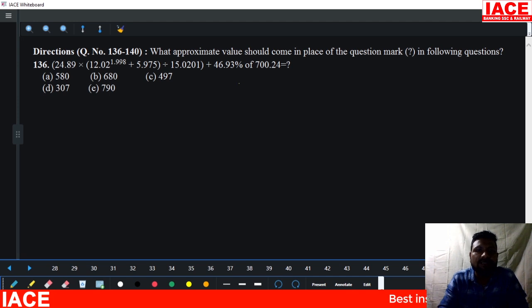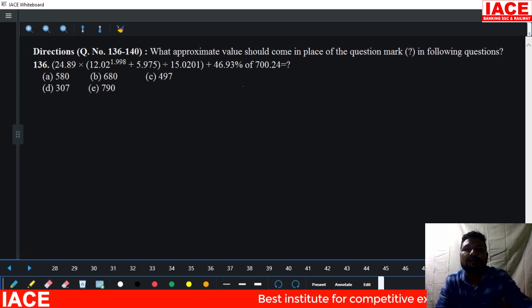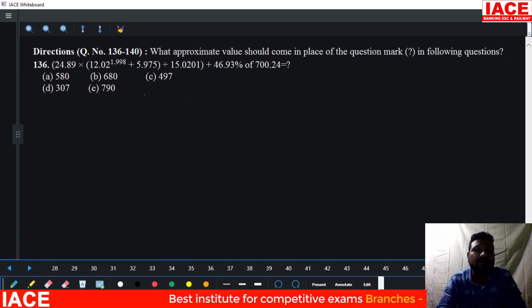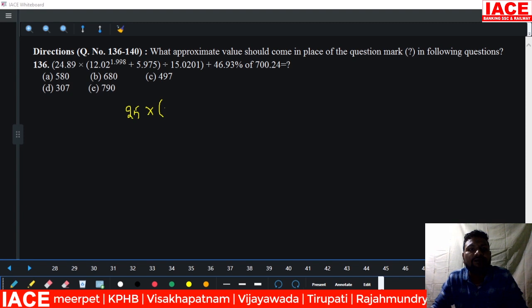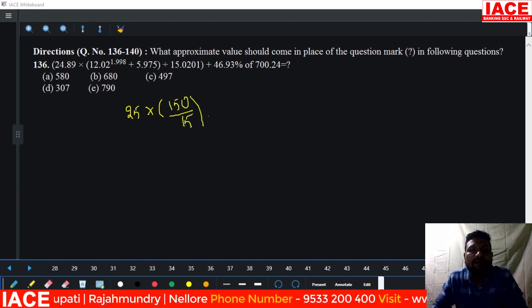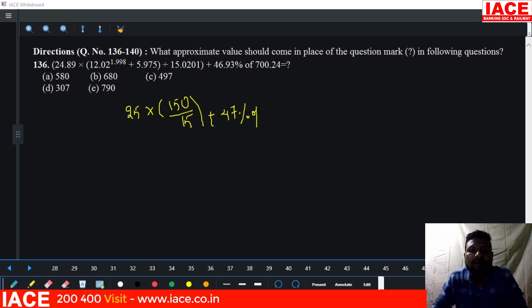Next we have the 136 to 140 simplification, which is a mixture and approximated based. We should solve it now. 25 into 12 square. 12 square value is 144. 144 plus 6 is 150. 150 by 15 plus 47 percentage of 700. Look here, the 15 cancels, and it becomes 250.